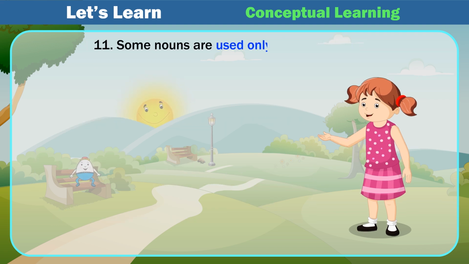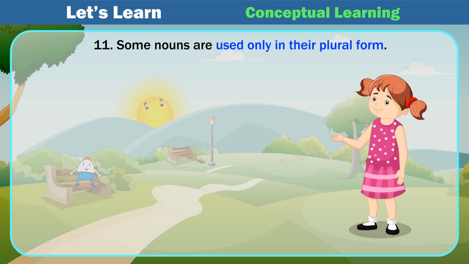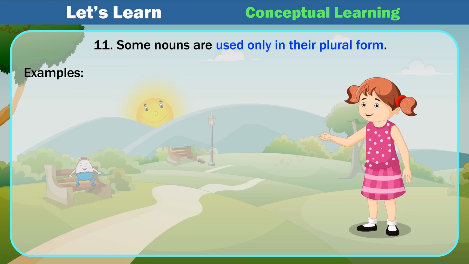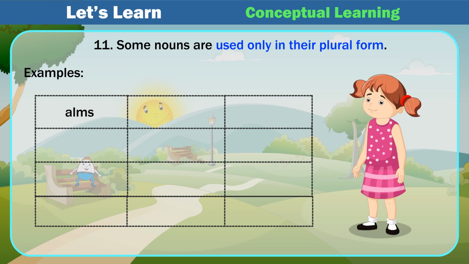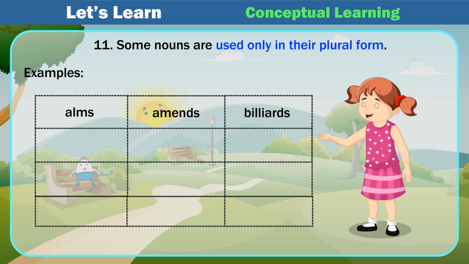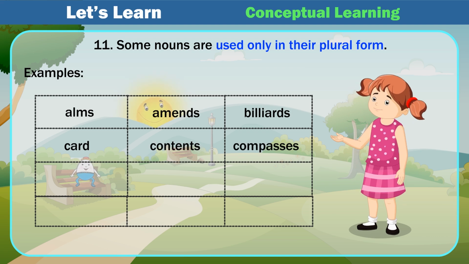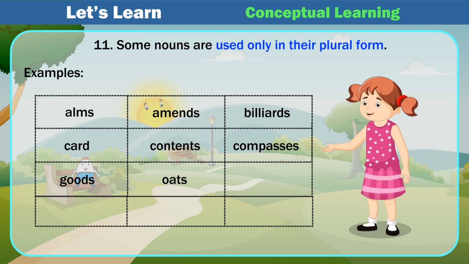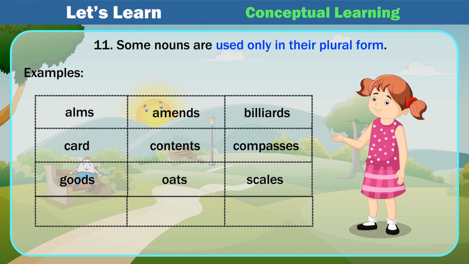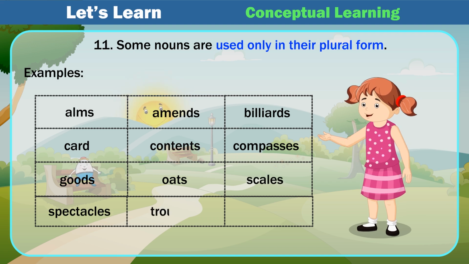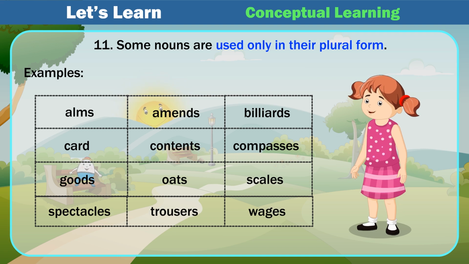Some nouns are used only in their plural form. Examples: alms, amends, billiards, cards, contents, compasses, goods, oats, scales, spectacles, trousers, wages.